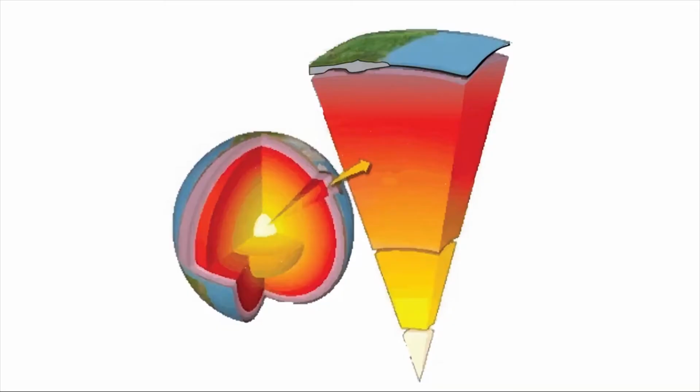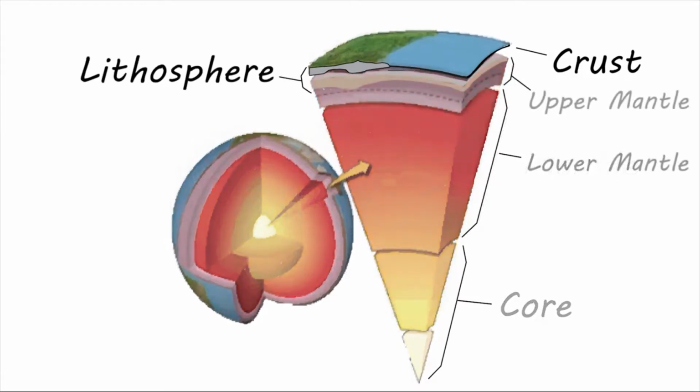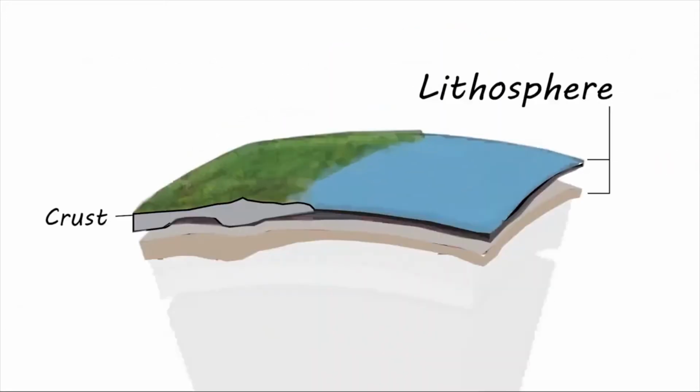You may remember that the Earth has three major compositional layers: the core, the mantle, and the crust. One of the most confusing things about plate tectonics is the difference between Earth's crust and the tectonic plates. Many people confuse Earth's lithosphere with its crust. The crust is part of the lithosphere.